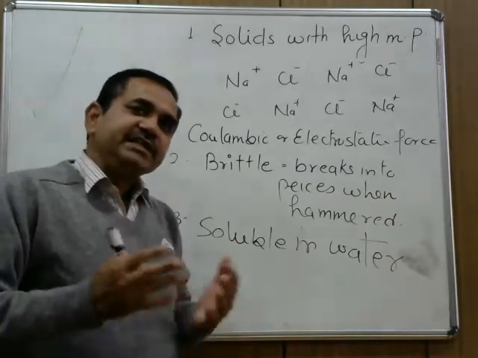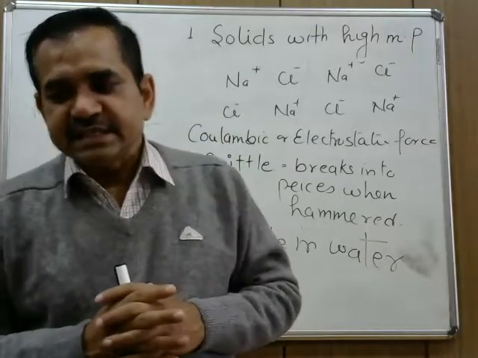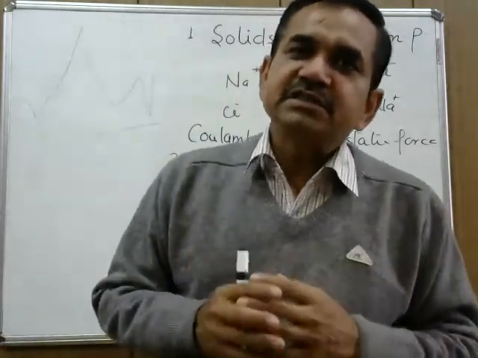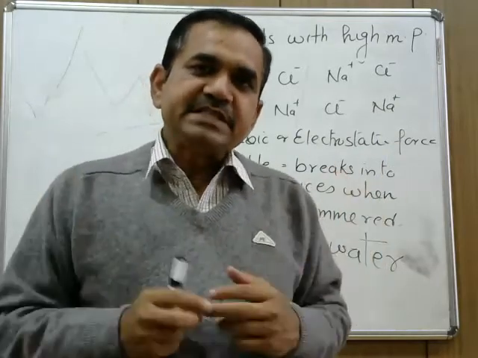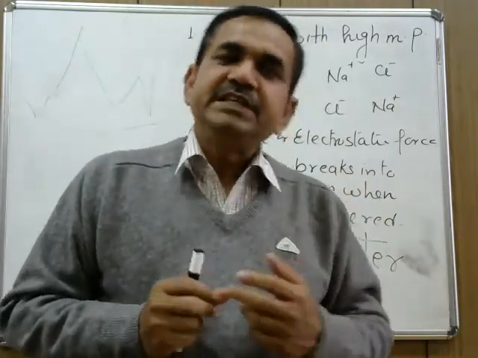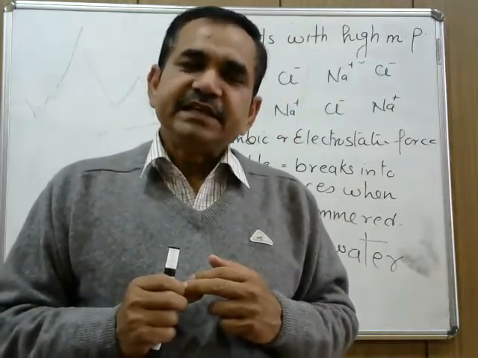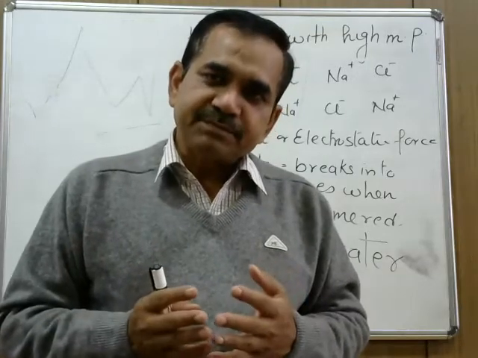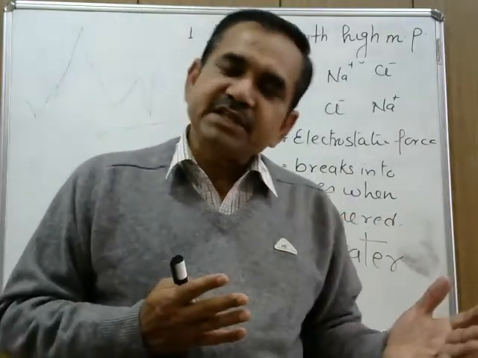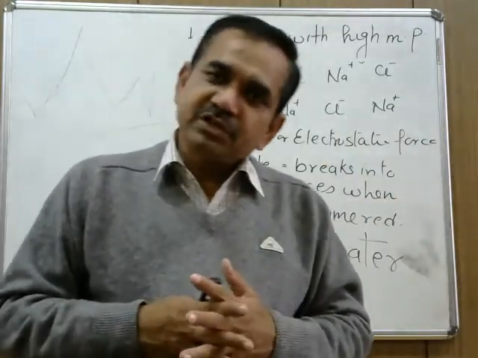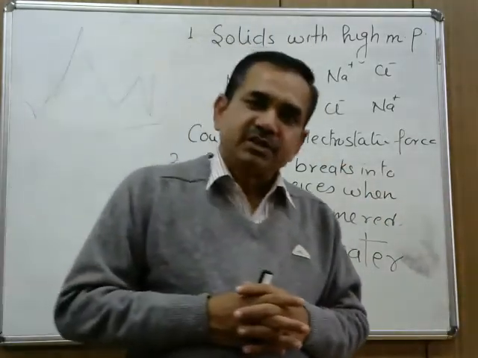So for the solubility of any substance, there is a very simple rule that says like dissolves like. For any two substances to be soluble in each other, or to be miscible with each other, their nature should be the same. A polar substance is soluble in polar solvent, a non-polar substance is soluble in non-polar solvent, and an ionic substance is soluble in a polar solvent.